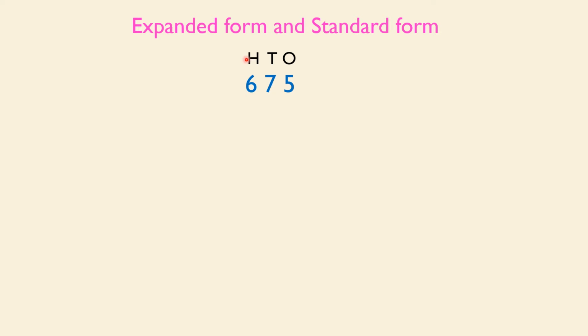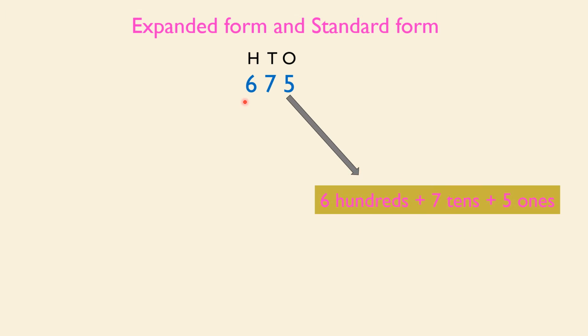As 6 is in hundreds, we can write it as 600s. Simple logic, right? 6 is in hundreds place, so 6 hundreds. 7 is in tens, so 7 tens. 5 is in ones, so 5 ones. So we have expanded 675 into words. The same thing can be done with numbers or figures. How do we do that?